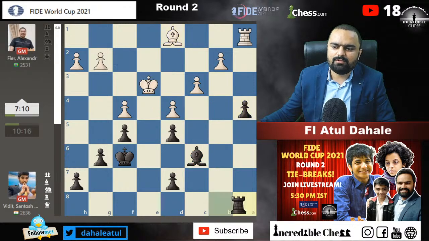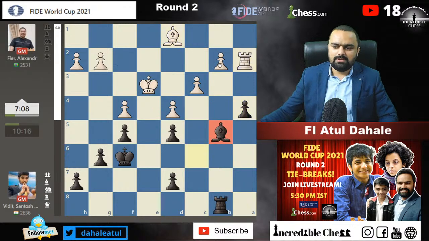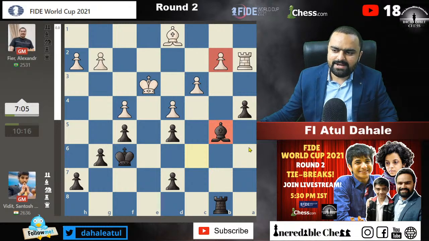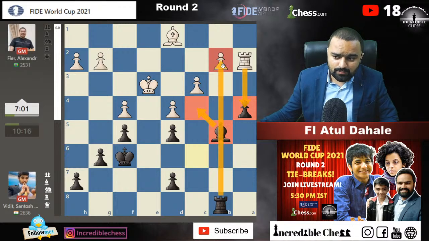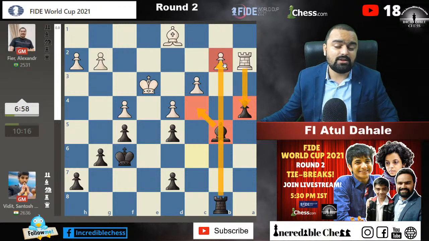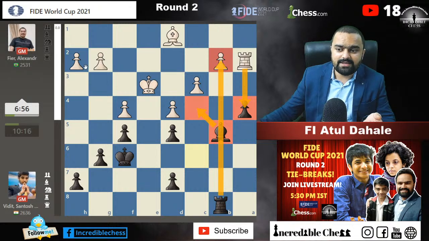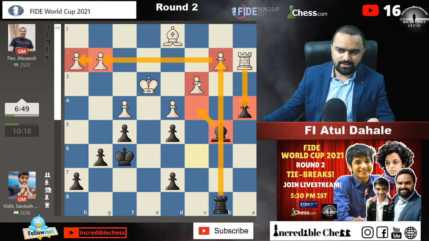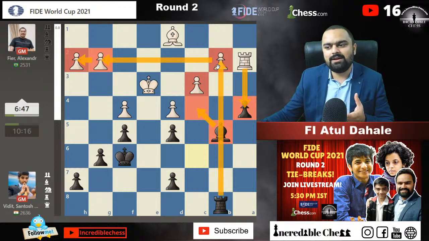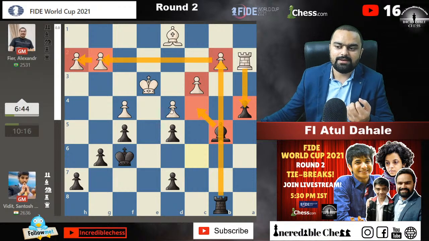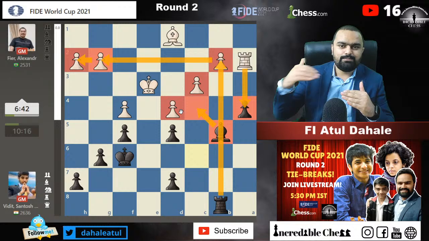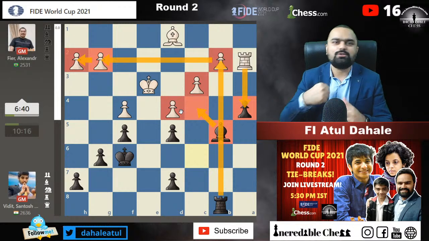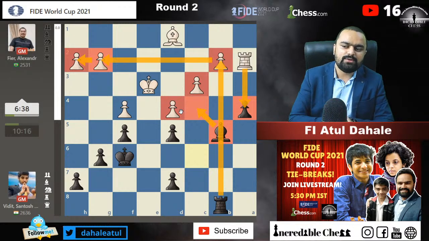Bishop c6 and a4. He's just going to hold on to the position, because this is also one of the weaknesses. And the idea of bishop to b5 is to play bishop c4. If rook into a4 is played, then rook will capture on b2. Then if the rook arrives on the 7th rank, or you can say the 2nd rank in this situation, the pawn on g2 will be under attack. The pawn on a2 and h2 will also be under attack, and the pawn on c3 is also a weakness, because b2 is the main base of the pawn chain, and it is said that if you want to break the pawn chain, then you need to attack the base of the pawn chain. So that's what Vidit is trying to do in this situation.